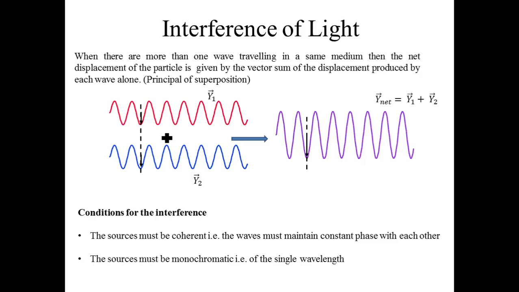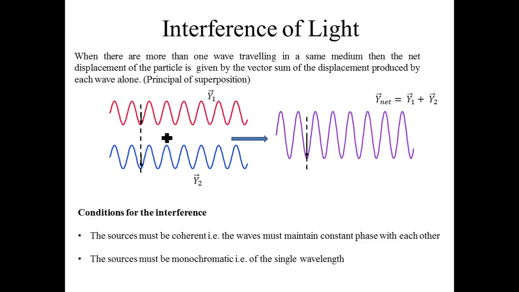Now let us understand the interference of light. When more than one wave is traveling in the same medium, the net displacement of the particle is given by the vector sum of the displacements produced by each wave. This is also called the principle of superposition. For example, as we can see in the figure, the red wave and the blue wave have different displacements, here considered as y1 and y2 respectively. When they meet at a certain point, the net displacement can be calculated as y1 plus y2.